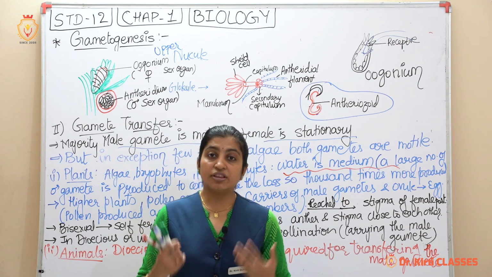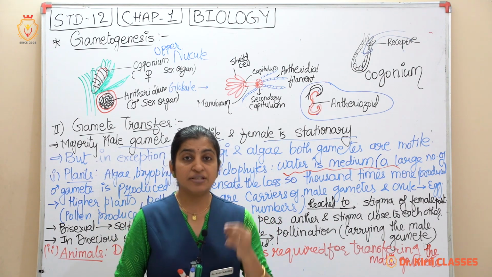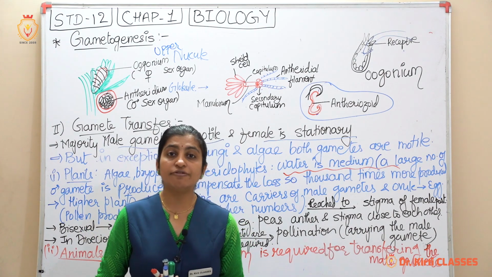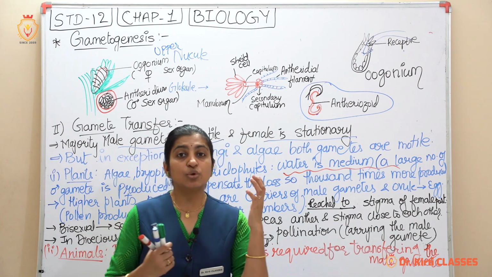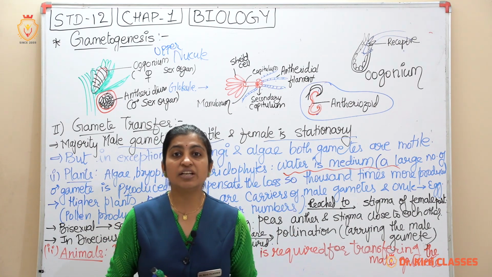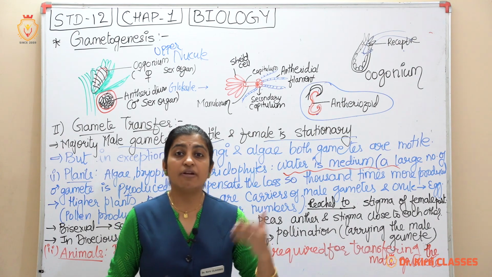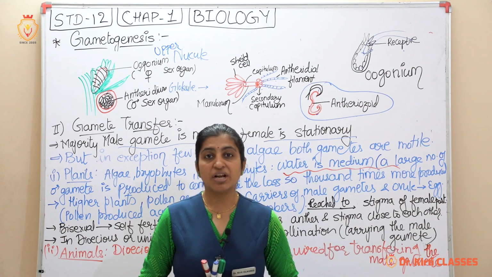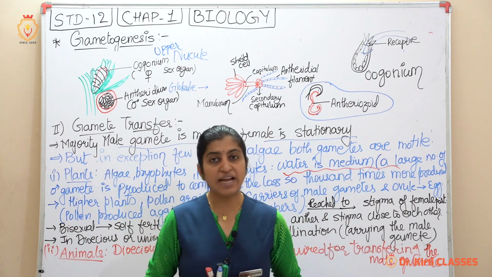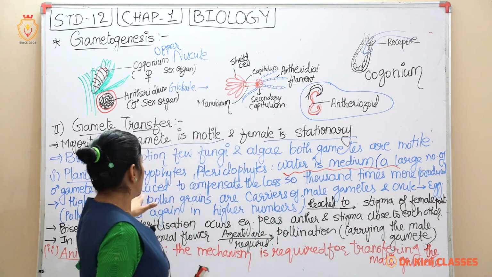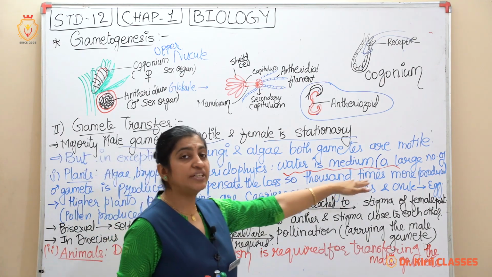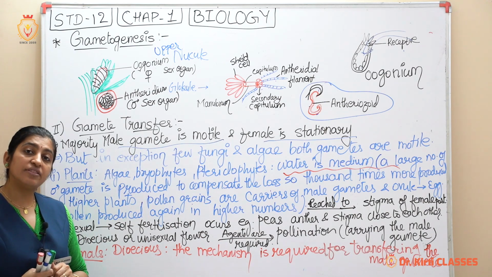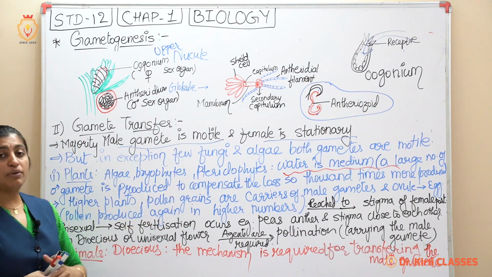So what is the disadvantage of transfer through water? Loss through non-fusion or unfertilized gametes. But to compensate for this, from the very beginning a large number of male gametes are produced and released. To compensate the loss, 1000 times more are produced in the water. So that is about the lower plants.